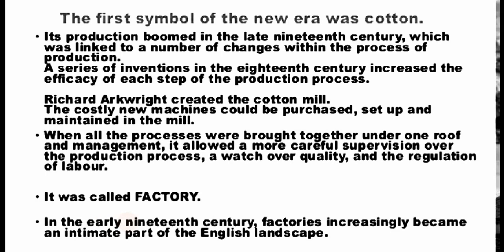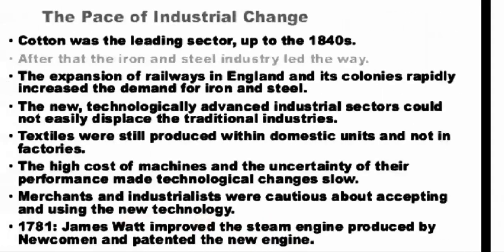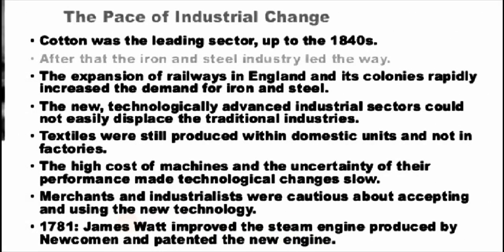In the early 19th century, factories increasingly became an intimate part of the English landscape, the place of industrial change. Cotton was the leading sector up to the 1840s. After that, the iron and steel industry led the way. The expansion of the railway in England and its colonies rapidly increased the demand for iron and steel.